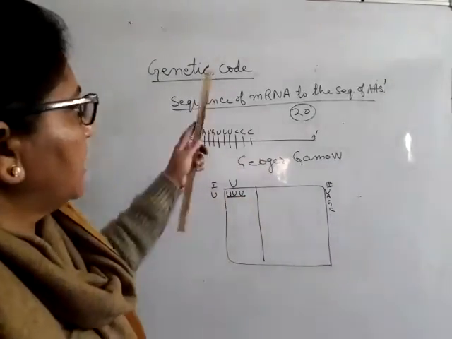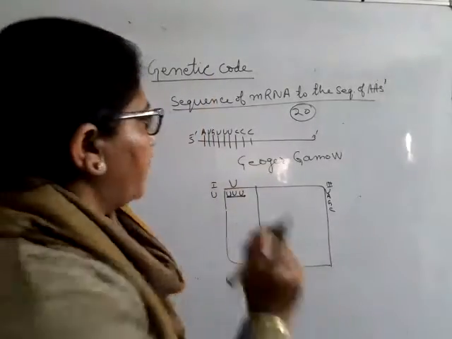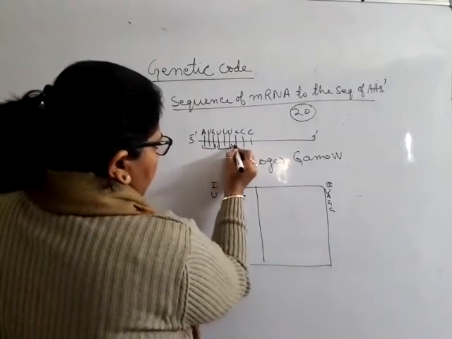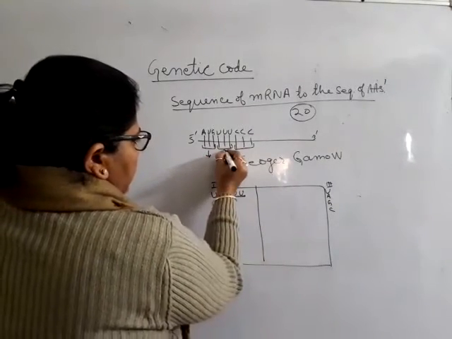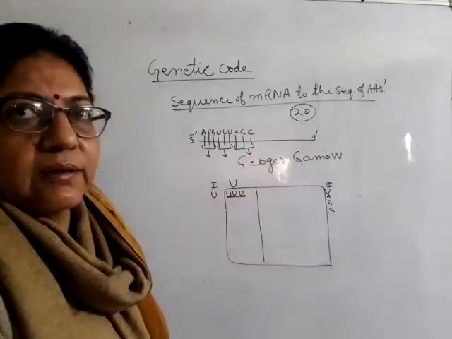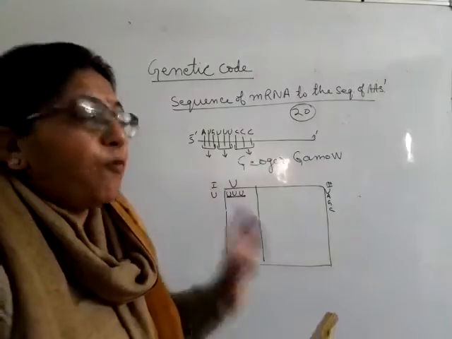Now the genetic code or the codon will be read as a triplet. For example, this is your 1st codon, this is your 2nd codon, this is your 3rd codon. So against this you will have first one amino acid, second amino acid and third amino acid. Fine. So in this way we will have 64 codons.